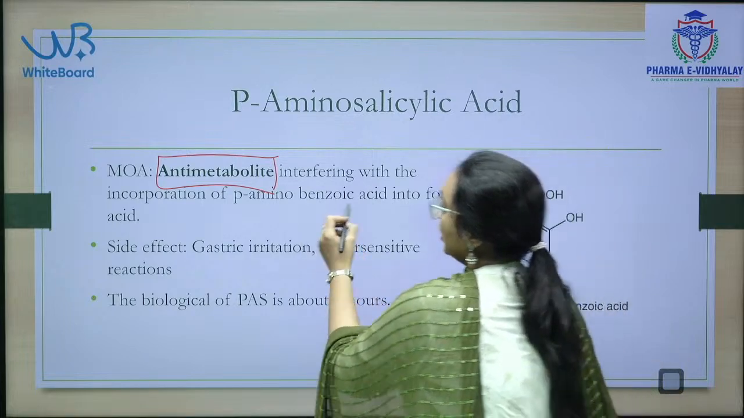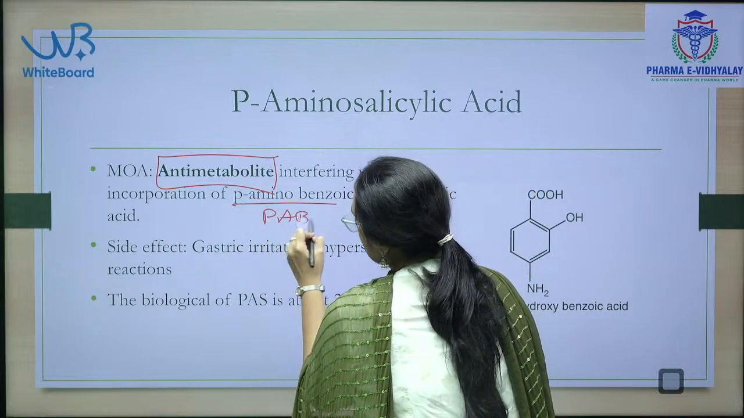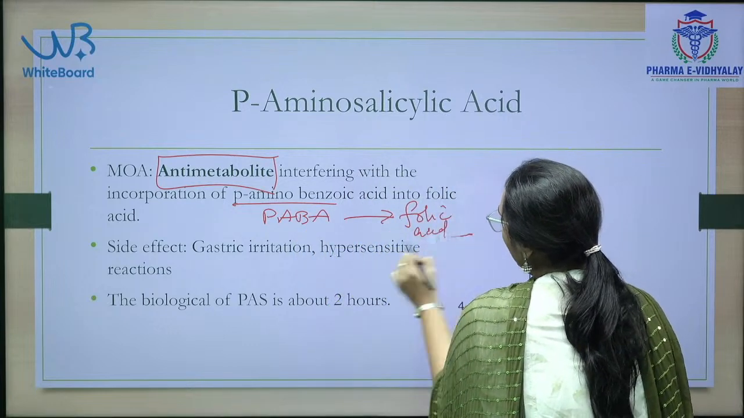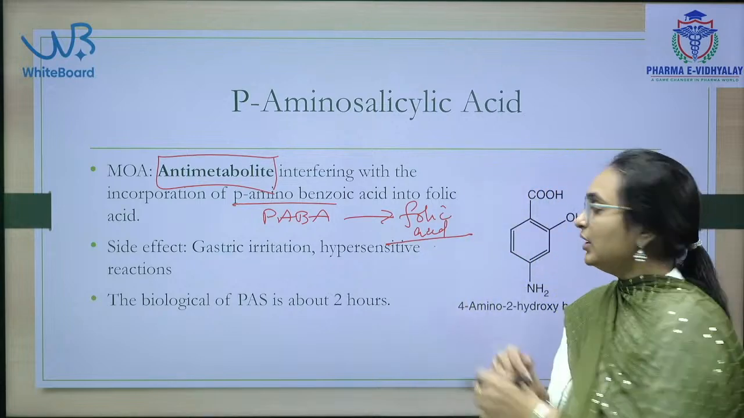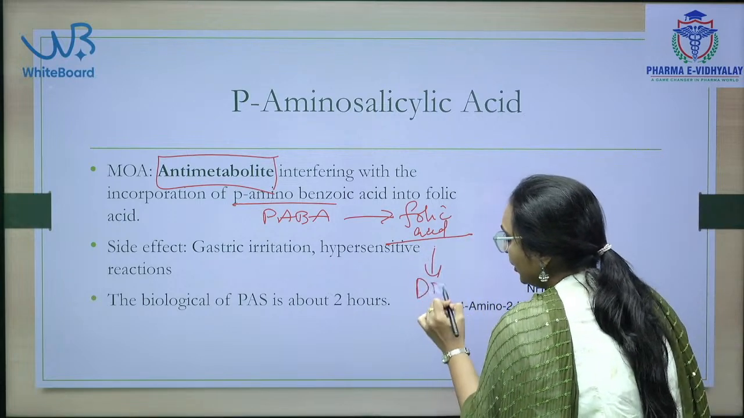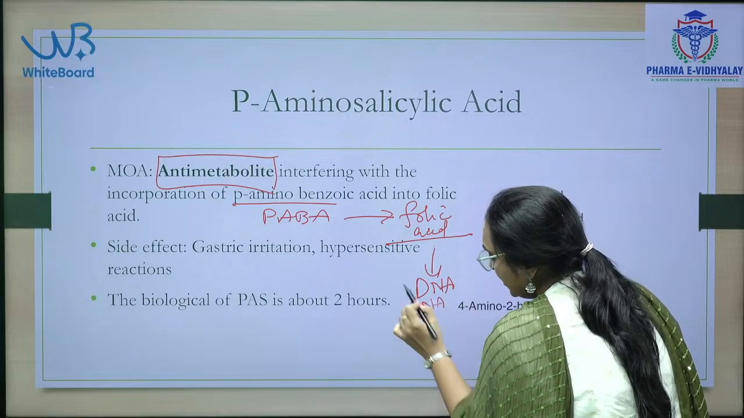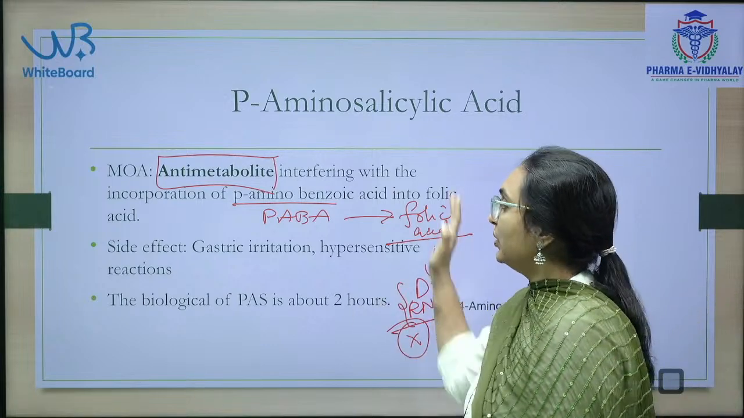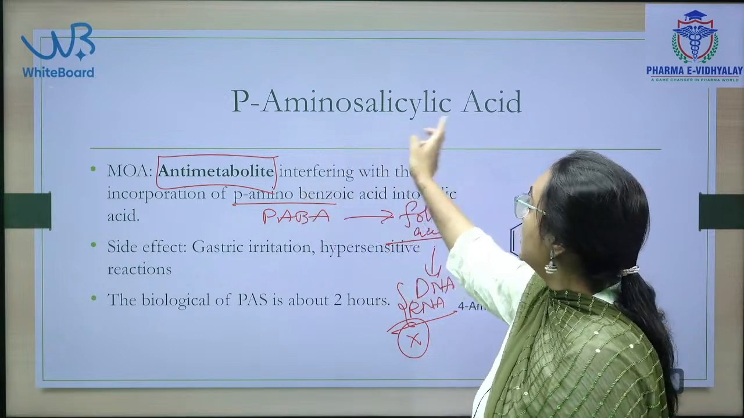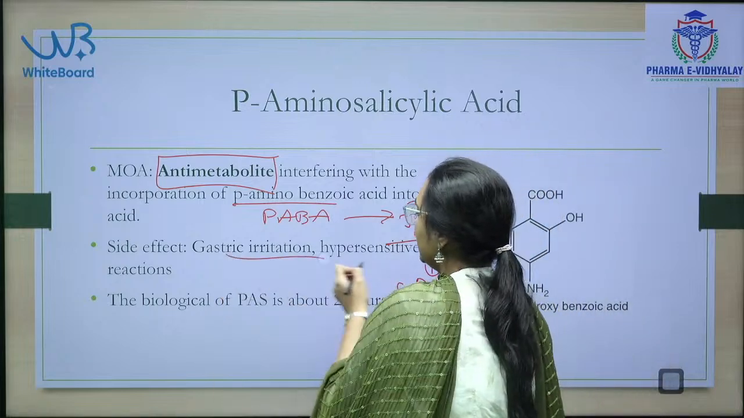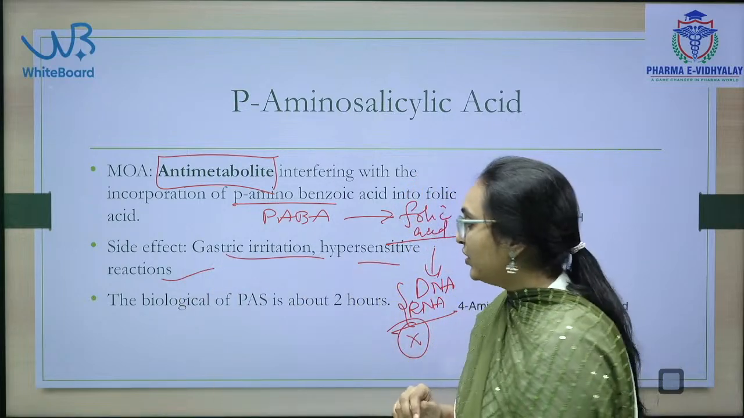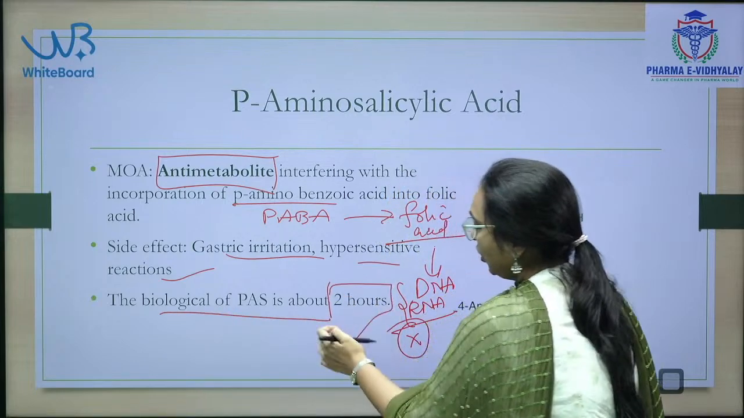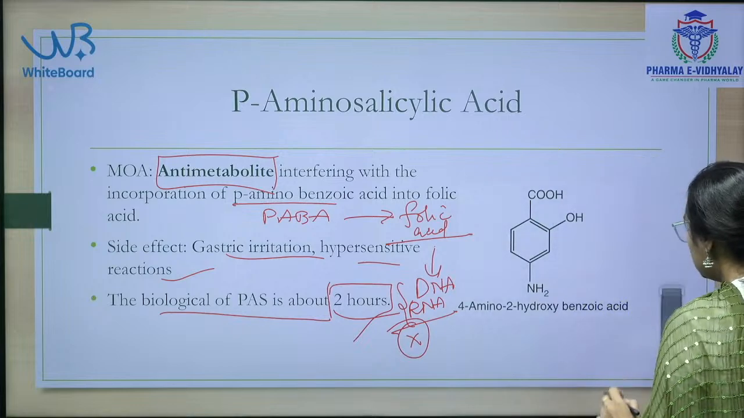It interferes with the incorporation of PABA, which is a precursor, into folic acid. So, folic acid synthesis is inhibited. This is the precursor of DNA and RNA synthesis, which is prevented in the mycobacterium. That's why this is the antimetabolite, para-amino salicylic acid. Gastric irritation and hypersensitive reactions are the important side effects, and its biological activity is about 2 hours.